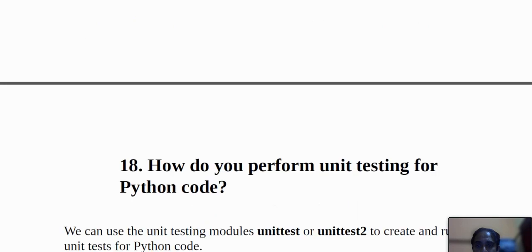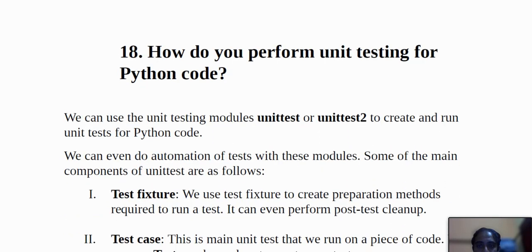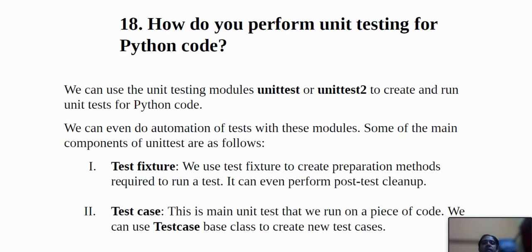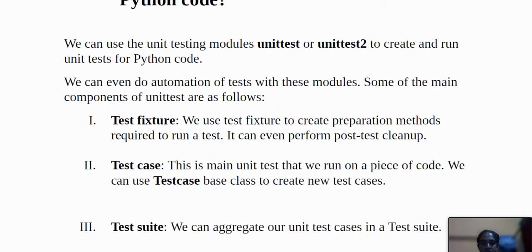And the next question is, how to perform unit testing for Python code? That is basically unittest or unittest2 to create and run unit tests, and that basically does automation to test. The test fixture and the test case are the most important. The test case is the main unit test that we run on a piece of code, and we can use the TestCase base class to create new cases.